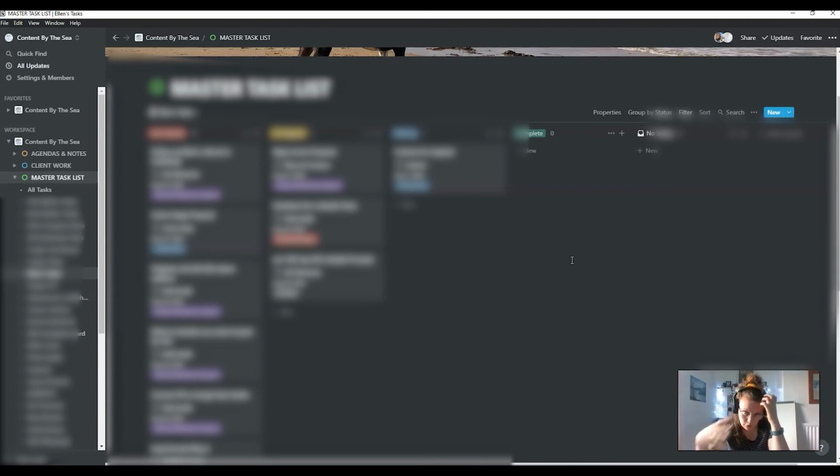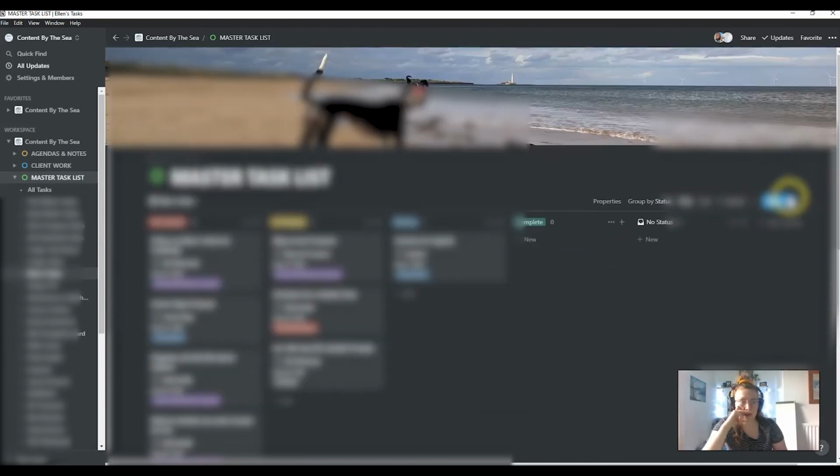I quite like this board view for my tasks, but I could change it to a table if I wanted, but I'm not going to right now. It's currently grouped by status. So I've got my not started, my in progress, and my waiting. Waiting means that I'm waiting for a client. Complete, I'm not showing, so I'm currently hiding them because I really don't want to see every single complete task. I just want it to go away.